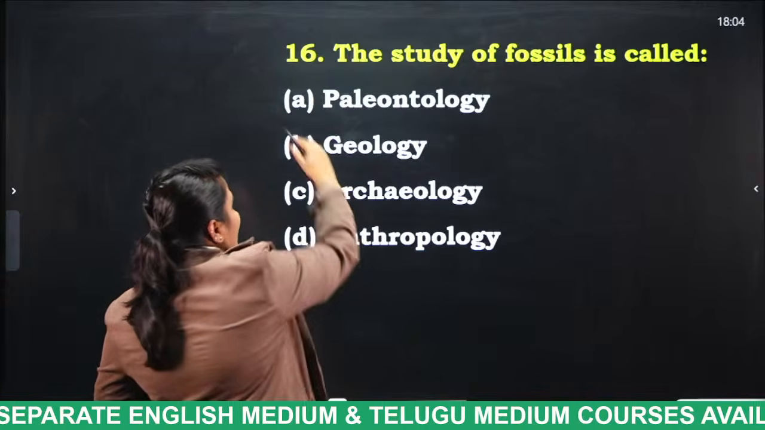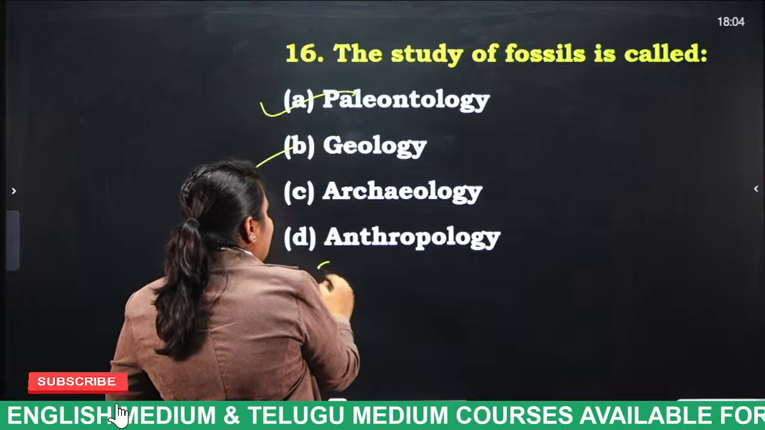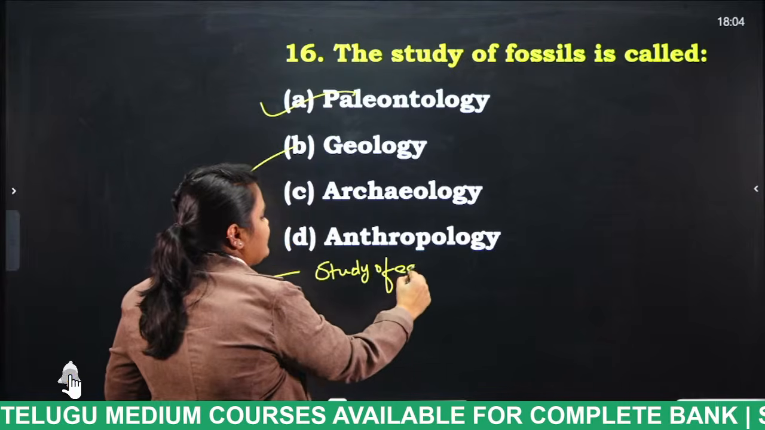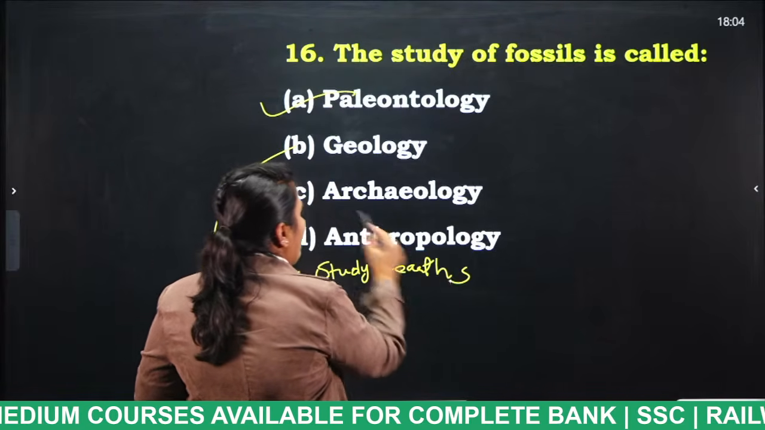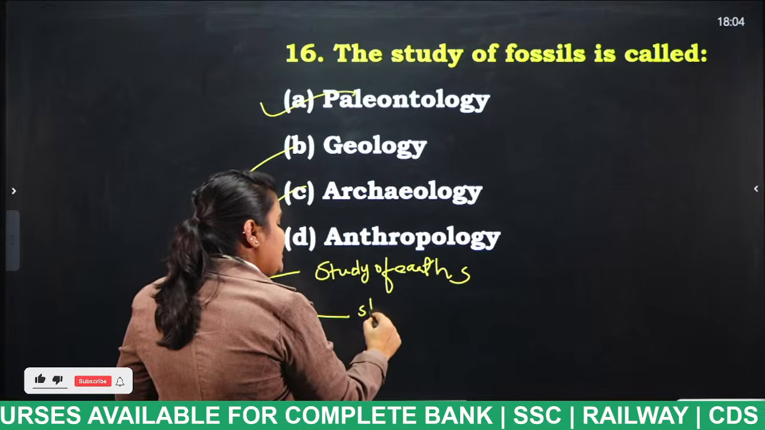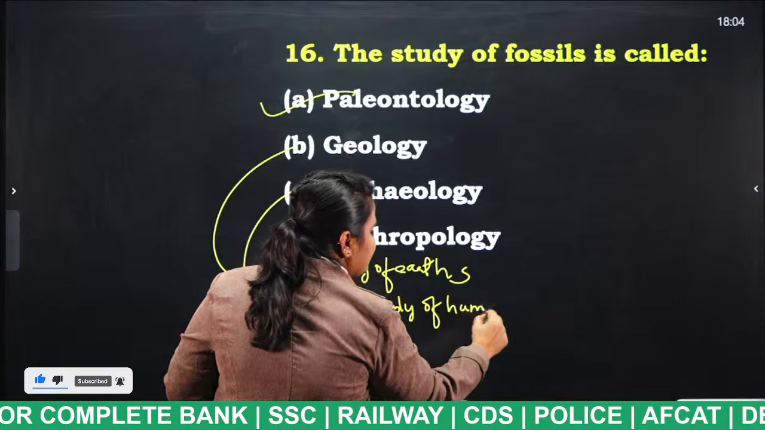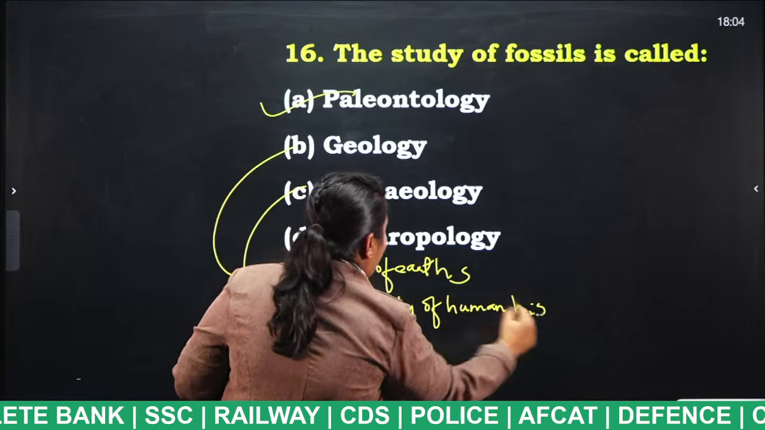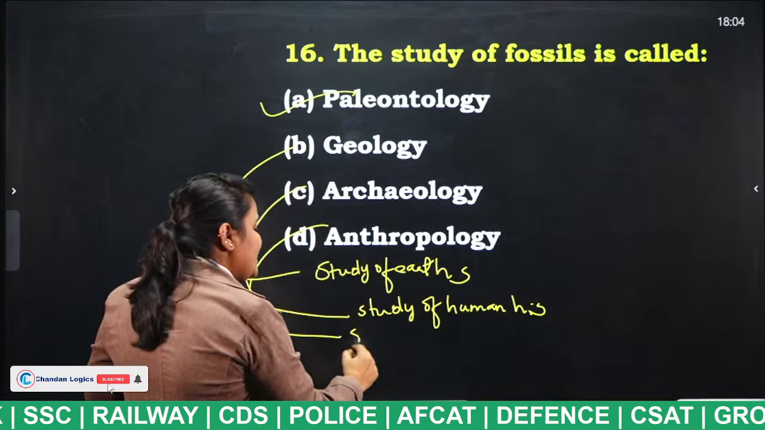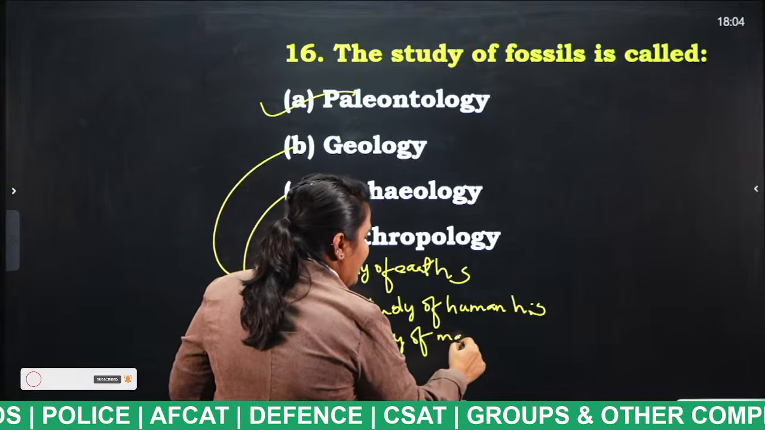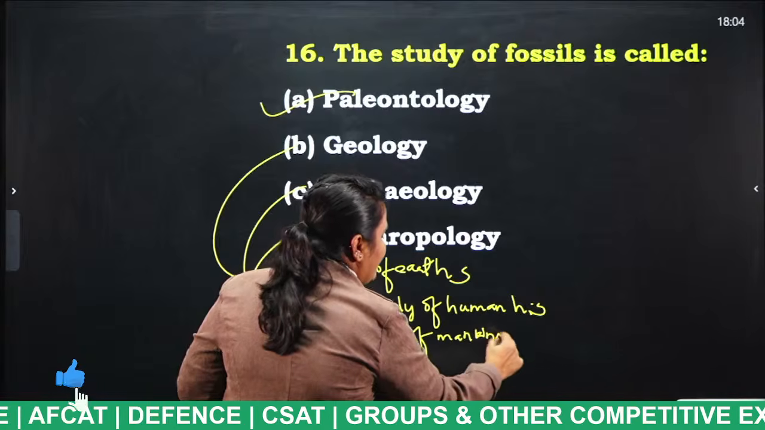Paleontology, very good. What do you mean by geology, student? The study of earth structure. The study of earth structure is considered as geology. And what do you mean by archaeology, student? Study of human history. Study of human history is considered as archaeology. And what do you mean by anthropology? Study of mankind. Study of mankind or study of human beings is considered as anthropology.